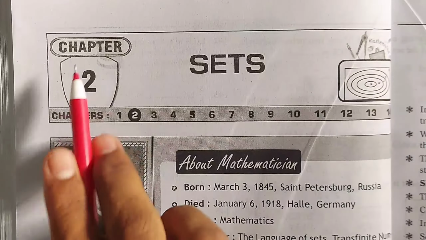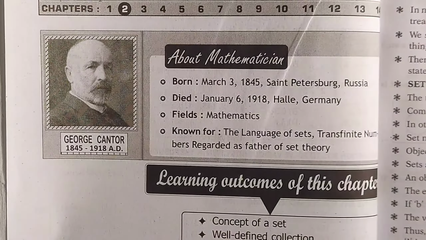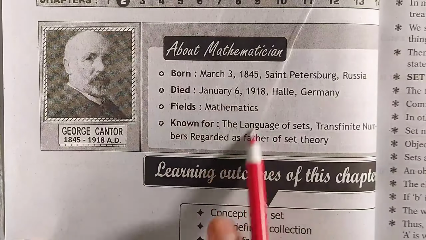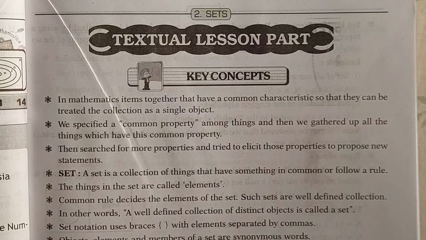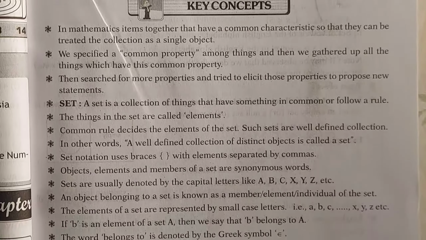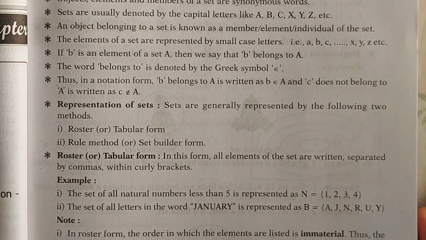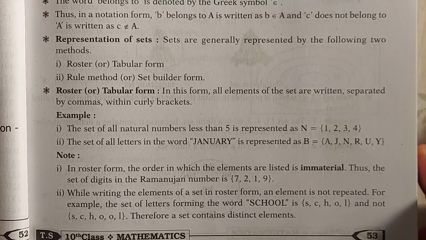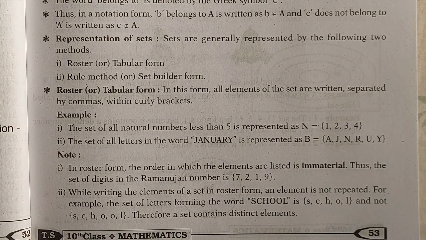Okay guys, you can see here chapter 2, Sets. First we'll move with the page about the mathematician. After that we will move to key concepts. You can see our key concepts. Guys, the key concepts continue on the next page also. Let's turn the page.